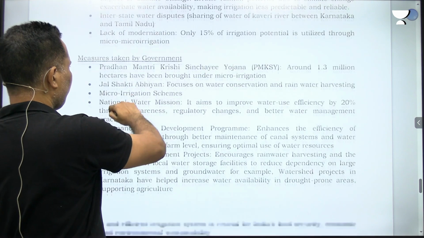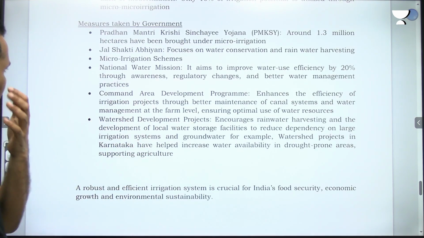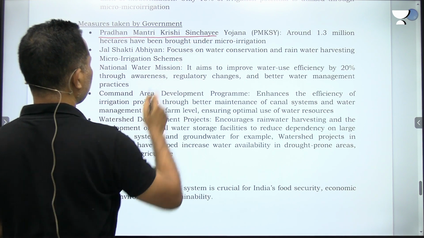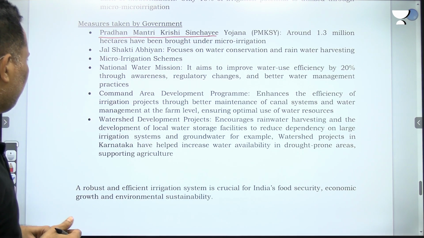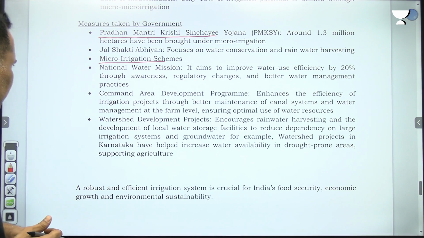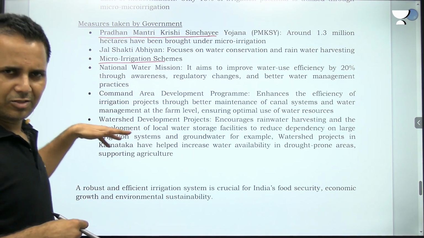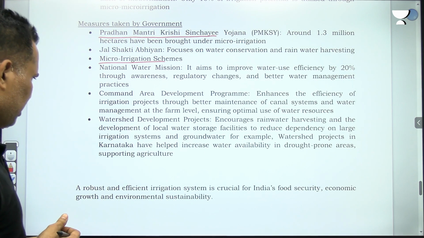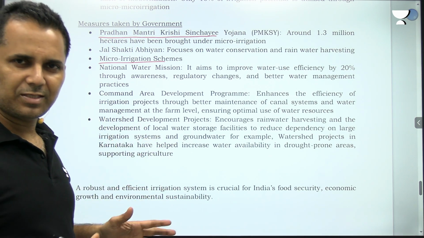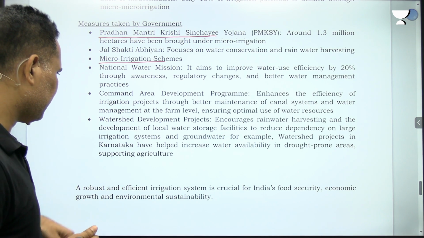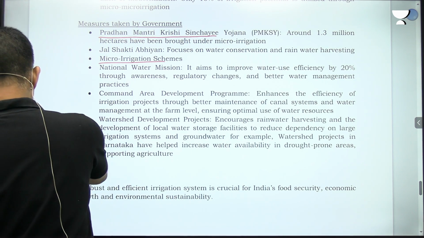Measures taken by the government. So when we are saying measures taken by the government, mostly you have to write the schemes. Pradhan Mantri Krishi Sinchai Yojana, Jal Shakti Abhiyan, micro irrigation schemes you can write. National Water Mission, Command Area. So these are government programs you can anyway write. So it's all about how many programs of the government you have marked up. A robust and efficient irrigation system is crucial for India's food security. No issues.